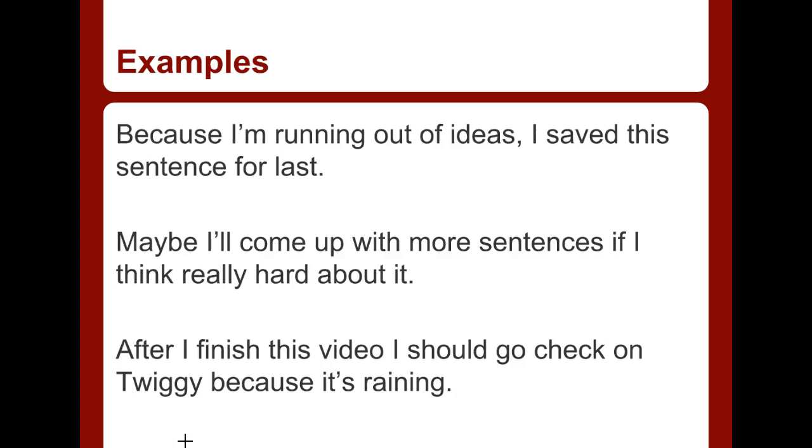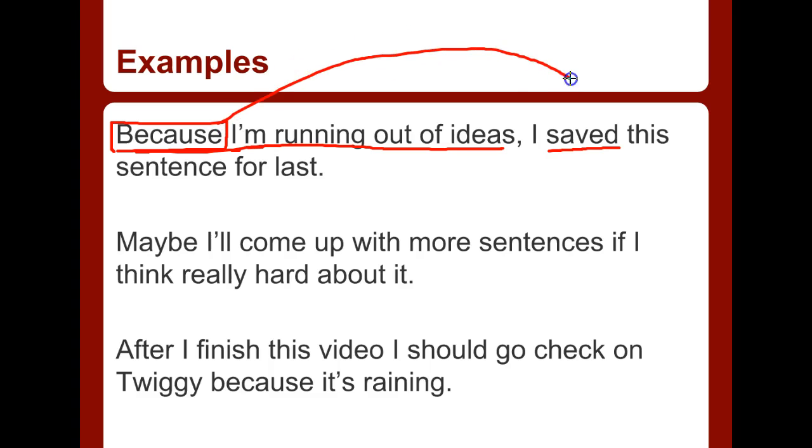The first sentence reads like this. Because I am running out of ideas, I saved this sentence for last. Because is a word that starts an adverb clause. I is the subject. I am, it's a contraction, is the verb. And it tells us why we saved it for last. So, why am I running out of ideas? Why did I save it? Because I am running out of ideas.